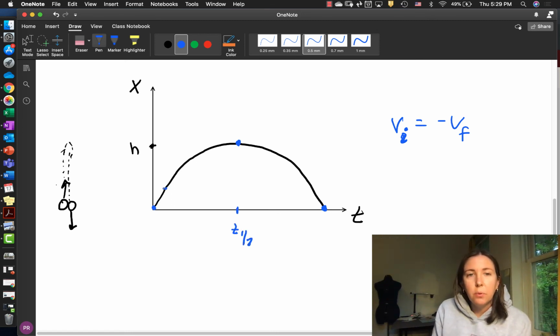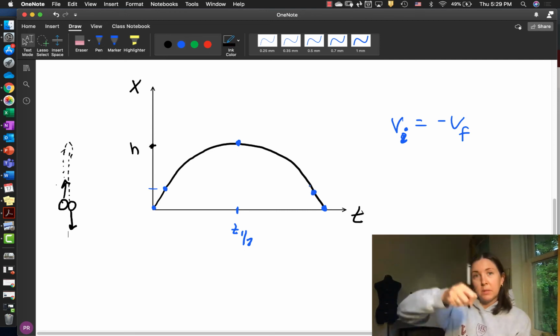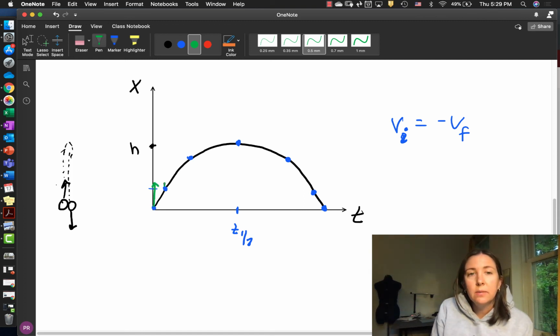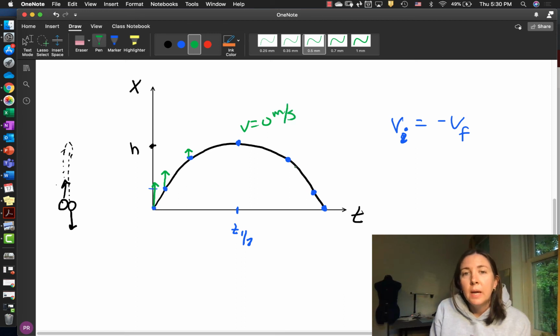And so at each point along here, whatever height it is here, it'll have some velocity, and then when it's at that same height coming back down, it will be traveling at the same speed but in the downward direction. So if I were to draw arrows to represent the velocity, it's going to be big and positive, and then it's going to decrease over time. Up here, the velocity is 0 meters per second, and then it's going to increase on the way down. And I hope that you see that this line is the same as this line.